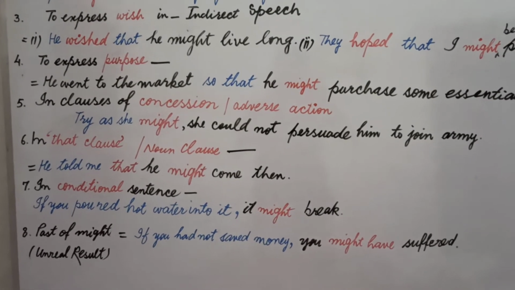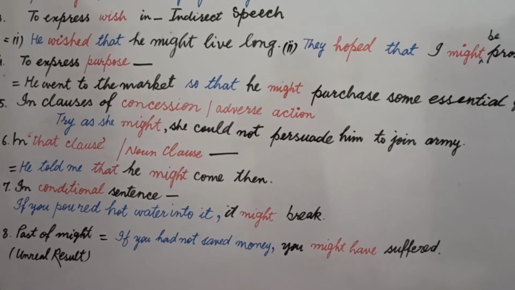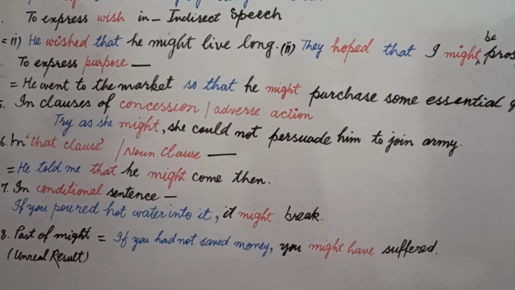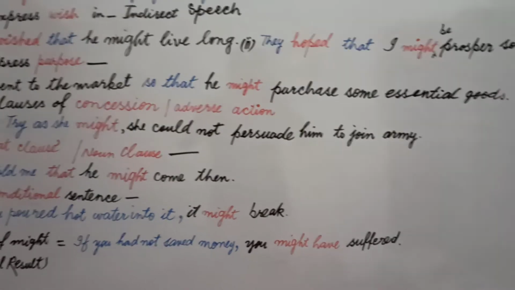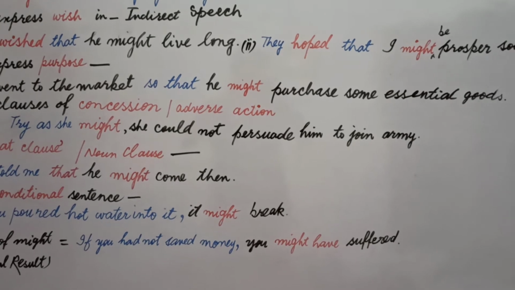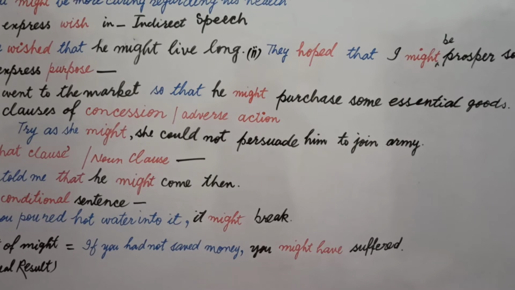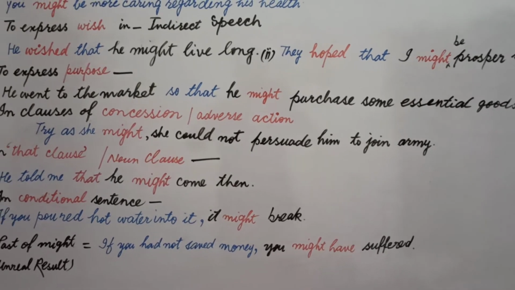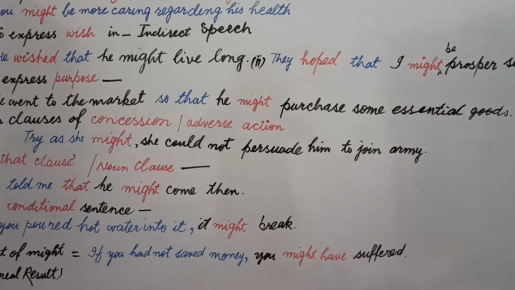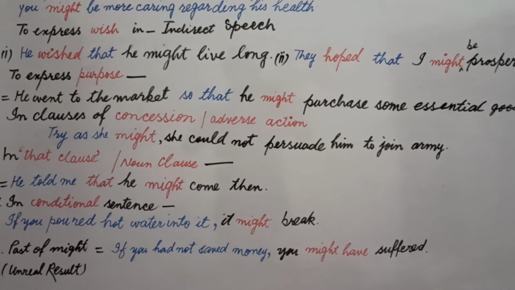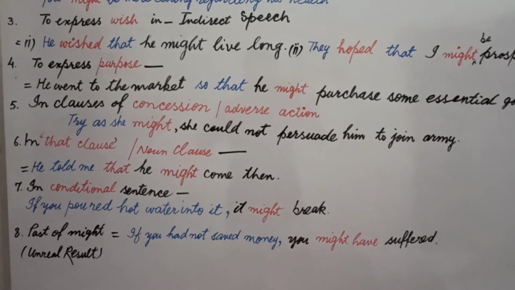Students, in the last rule, past of might, unreal result that didn't happen. If you had not saved money, you might have suffered. It means it is an unreal situation. You saved money, it is good. But in case you don't save money, this expression is to display past unreal events.